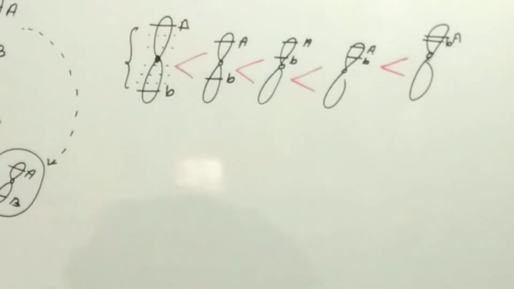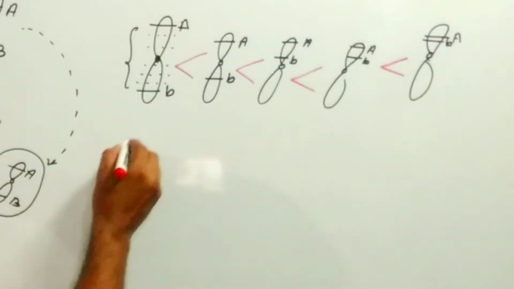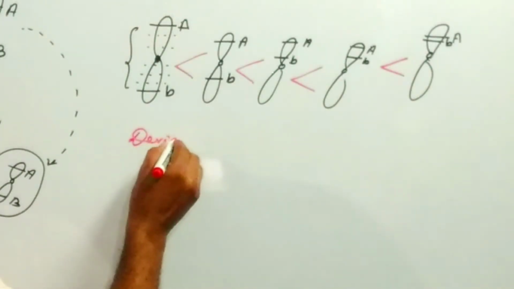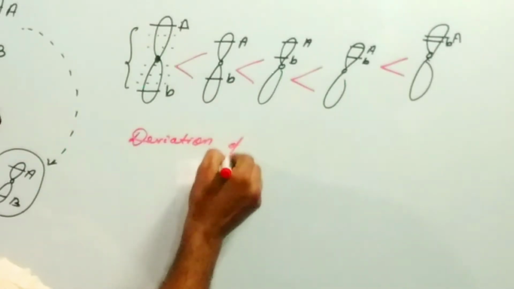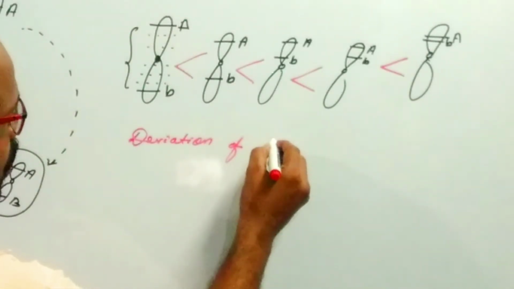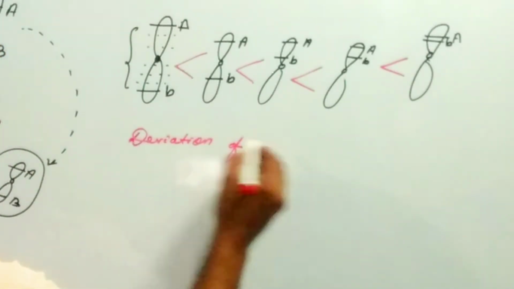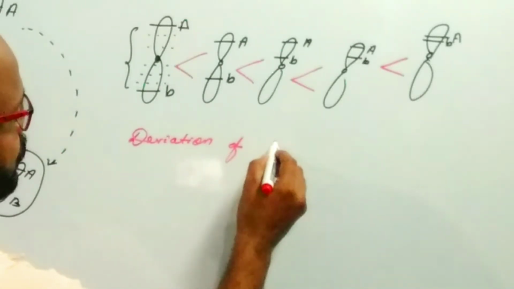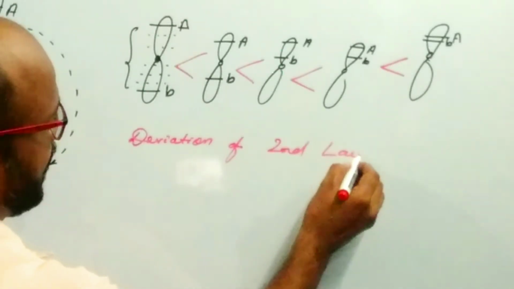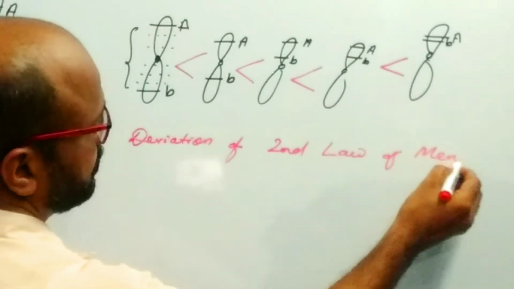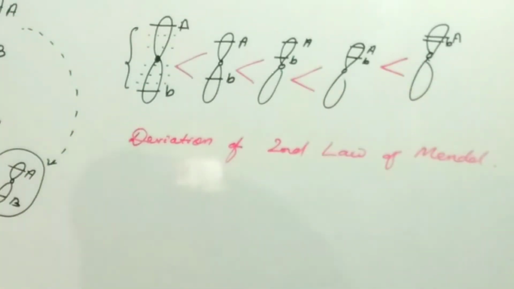Linkage is a deviation of the Mendelian law of independent assortment. This is a deviation of the second law of Mendel, the law of independent assortment.